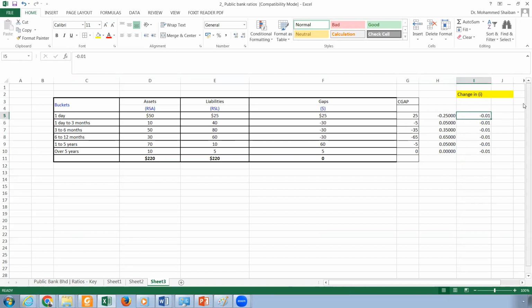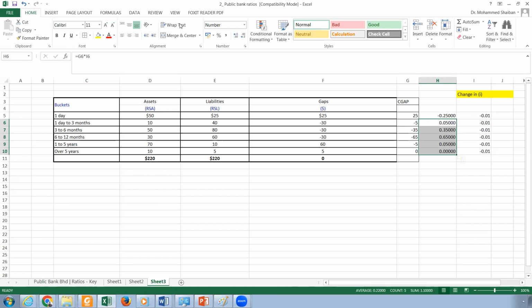If it is 2%, for example, and you want to play with it again, you can see the change will change again. You can make it -1%, for example, -1% instead of the increase. As you can see, the impact will change. It's only minus here, but then the rest is there. And this is because the cumulative gap is changing.